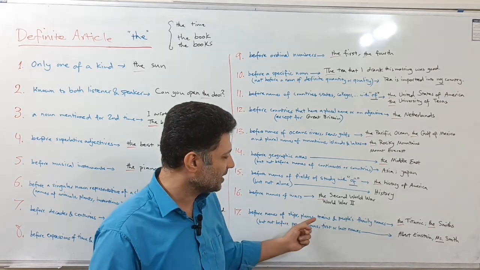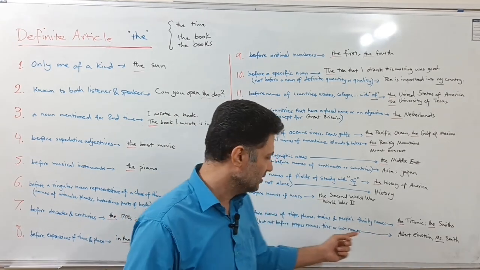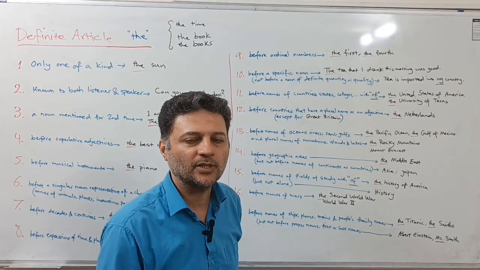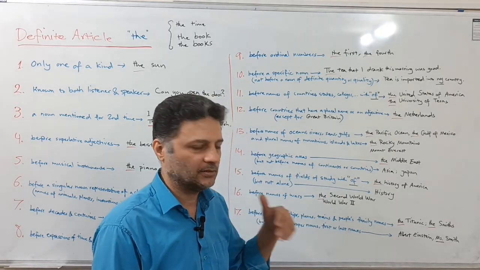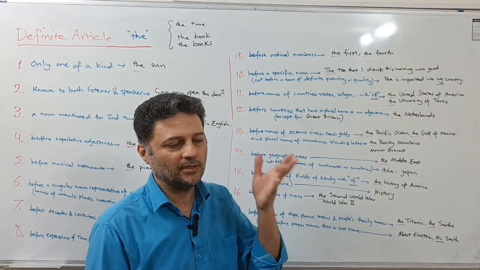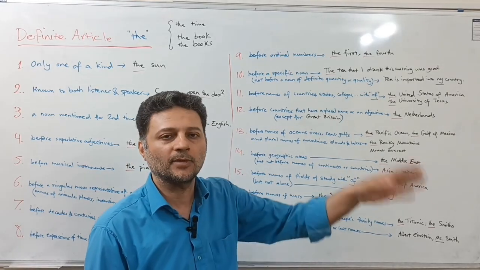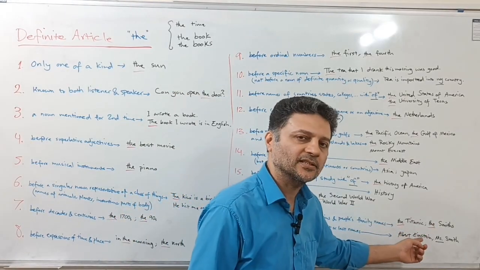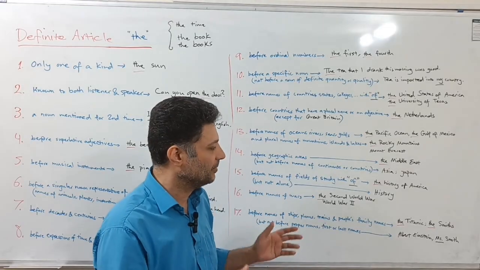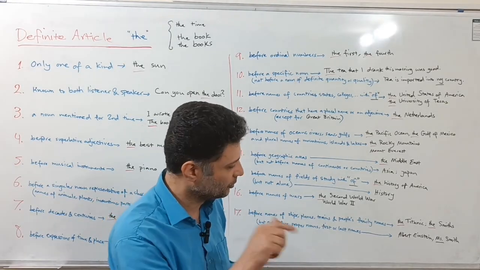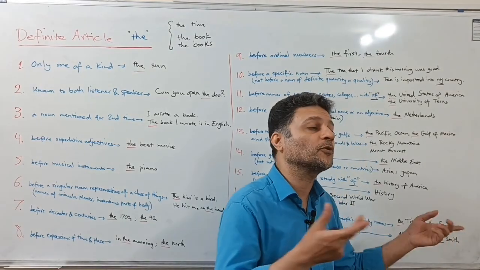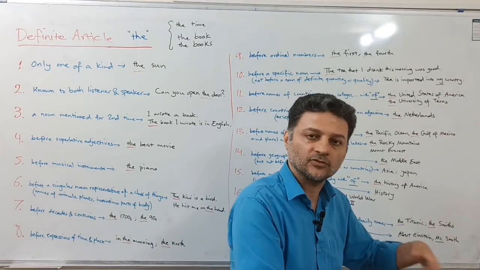Okay, and now the final one. Before names of ships, planes, trains, people's family names. For example, the Titanic, everybody knows what happened actually to that big ship, transporting lots of people transatlantically, like actually from Europe to America. Well, we say the Titanic because it's been known and referred to by many people, in order to specify it. Or the Smiths, the family names. Actually, we are referring to both Mr. and Mrs. Smith and the whole family and their children, right?